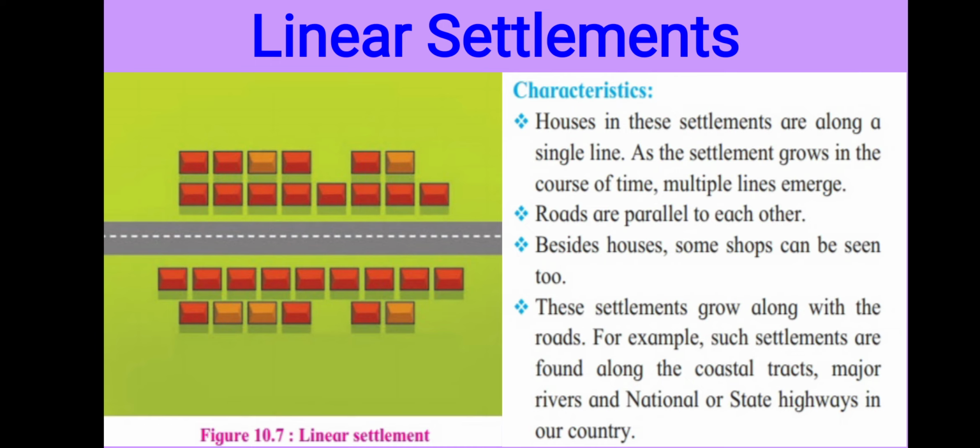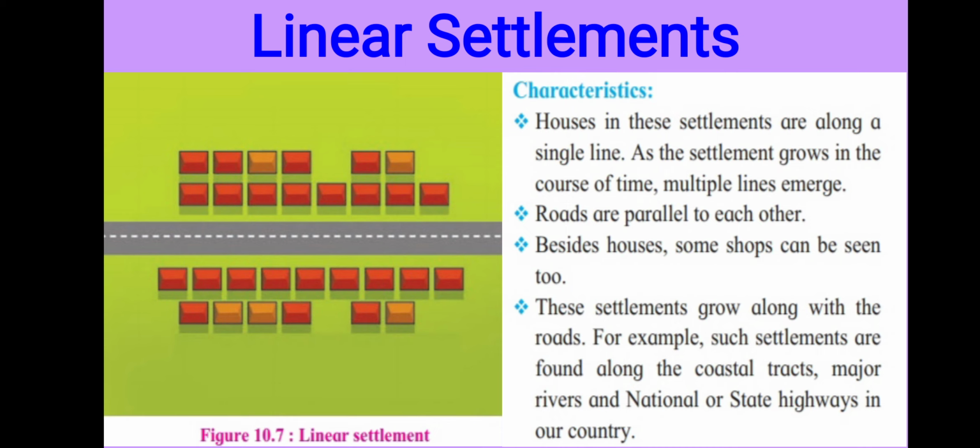See this figure, here also you are able to see how they made their houses along the roads. Okay. What are the characteristics of this settlement? Houses in the settlement are along the road, in a single or double line. As time passed, the people made lines parallel to each other. As the first line was over, they made the second one. Again when needed, they made the third one.